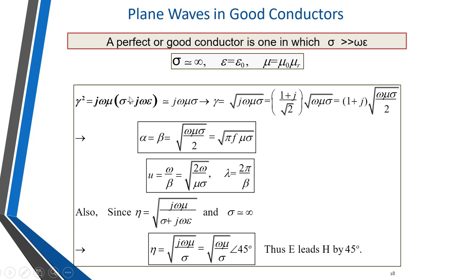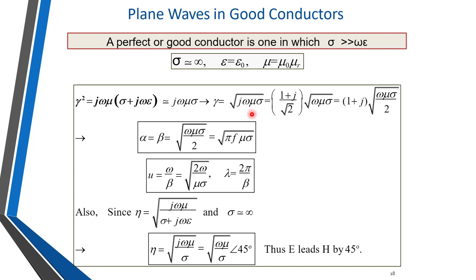As sigma is very high, we can neglect the second term, j omega epsilon, and write j omega mu sigma as nearly equal to gamma square. Therefore gamma is equal to under square root j omega mu sigma.